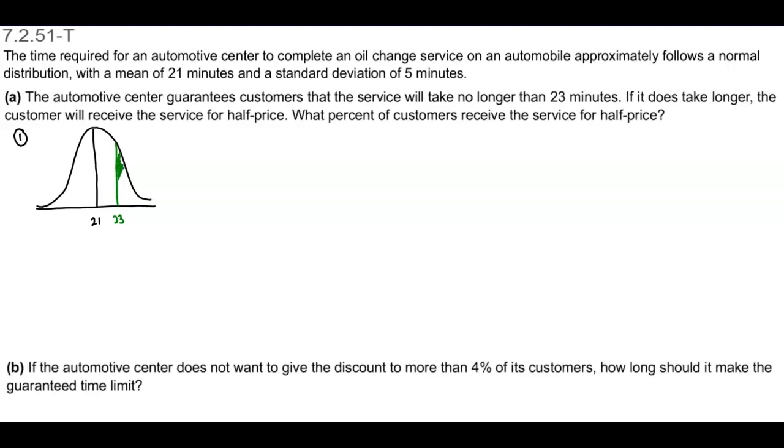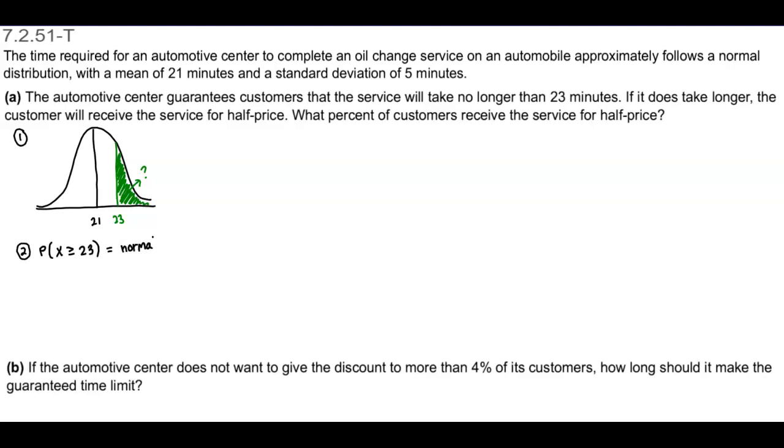So we want to find the probability here. One way is using the TI-84. In order to find the probability where x is greater than or equal to 23, that's going to equal